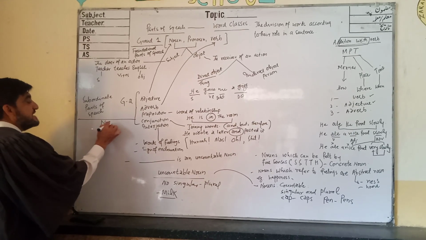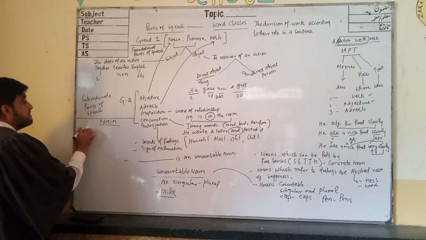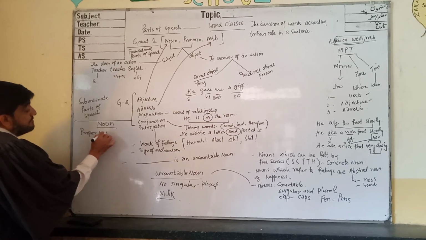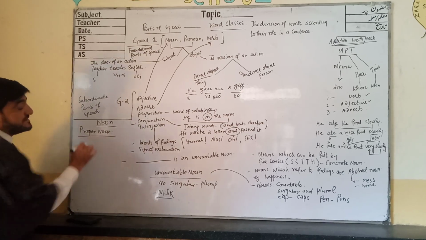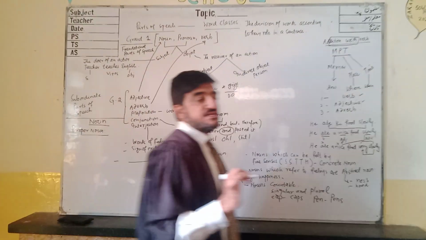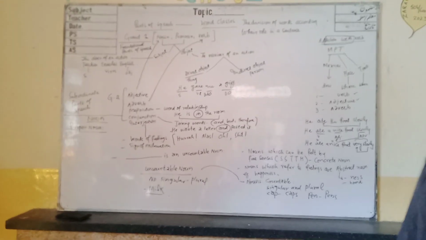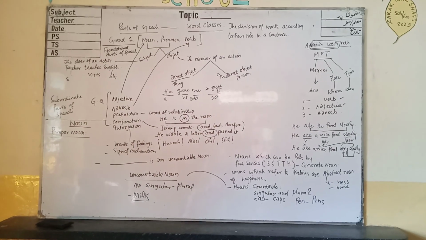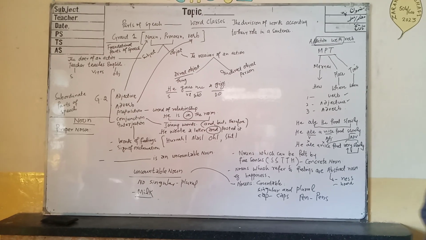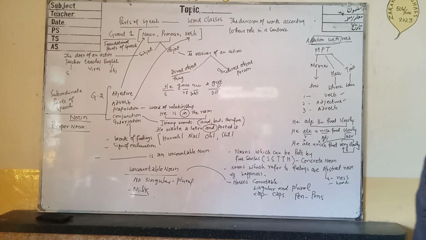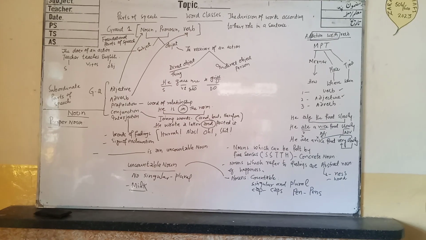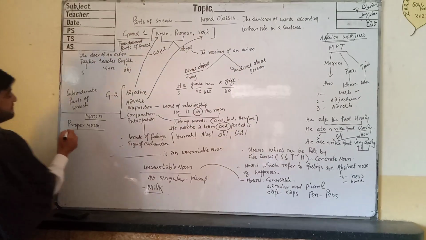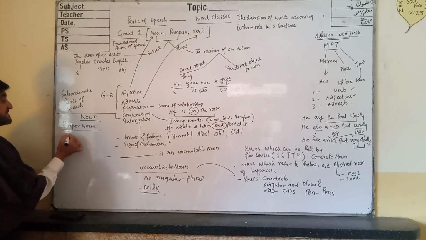The first kind is known as proper noun. Proper noun means the type of noun which is not shared by all. वो noun जो हर किसी का नहीं हो सकता. For example, Wasif. So Wasif is a proper noun because he is not shared with other boys.